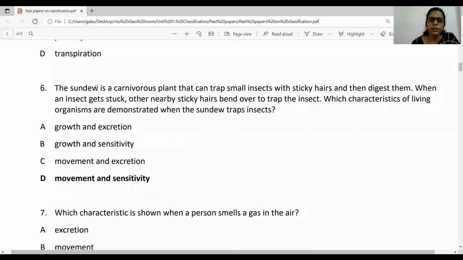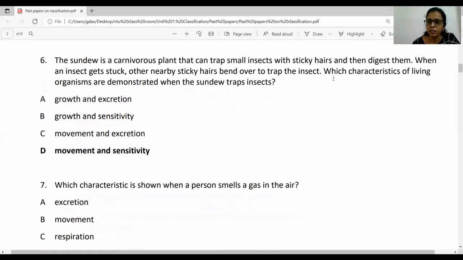Sixth, the sundew is a carnivorous plant that can trap small insects with its sticky hairs and then digest them. So digest them shows nutrition. When an insect gets stuck, other nearby sticky hairs bend over to trap the insect. This refers to sensitivity and movement. Which characteristic of living organisms are demonstrated when sundew traps the insects?